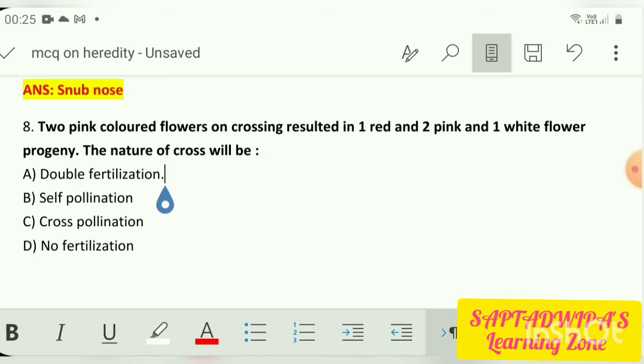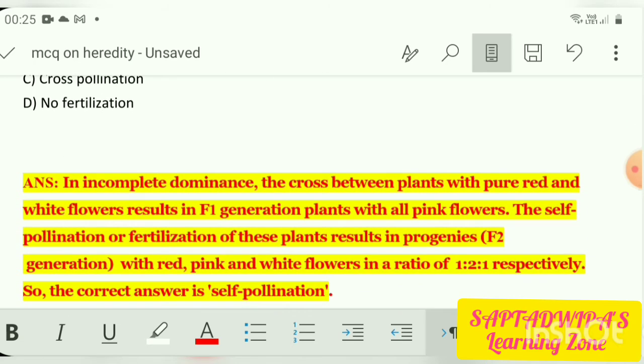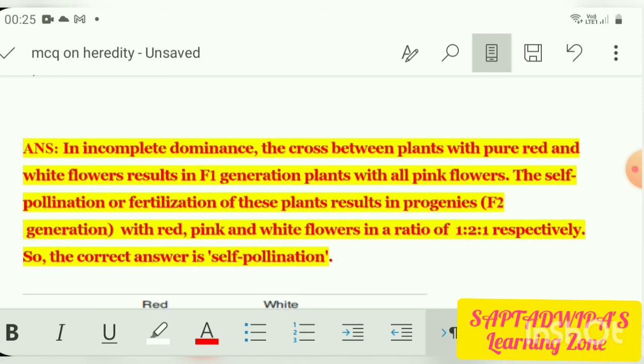So see, basically it is an incomplete dominance which is acting here. In case of incomplete dominance, the cross between plants with pure red and white flowers results in F1 generation plants with all pink flowers. I will show you the picture in the next case also, it is below.